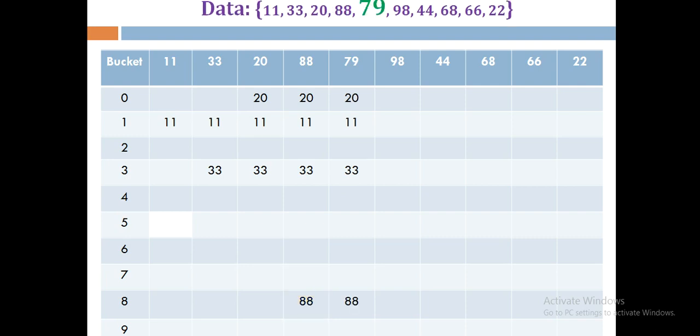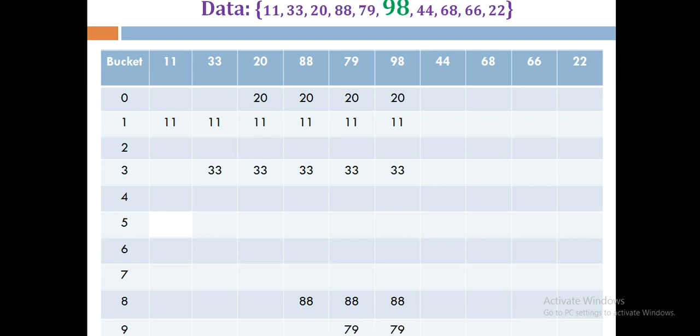Now we'll talk about the next number, 79. It will give us the remainder 9, because 79 mod 10 will give a remainder 9. So we'll check whether the 9th position is empty. Yes, the 9th position is empty, so we can store the element over there, right? So we store the element 79 at the 9th location.